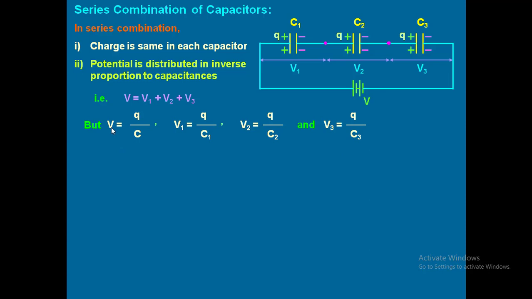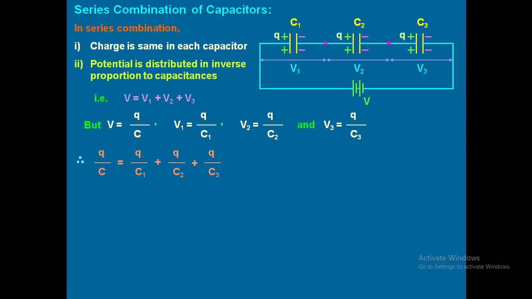Now, in place of V, V1, V2, V3, you substitute Q by C, Q by C1, Q by C2 and Q by C3 in this equation, that is V equal to V1 plus V2 plus V3. So what are you going to get? Q by C equal to Q by C1 plus Q by C2 plus Q by C3.